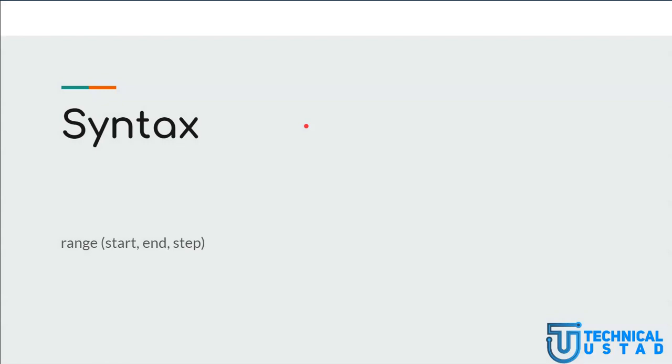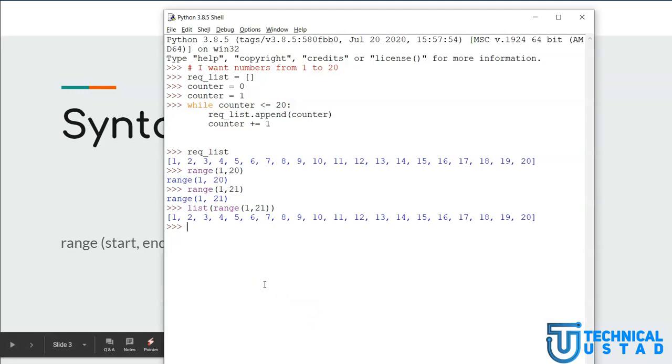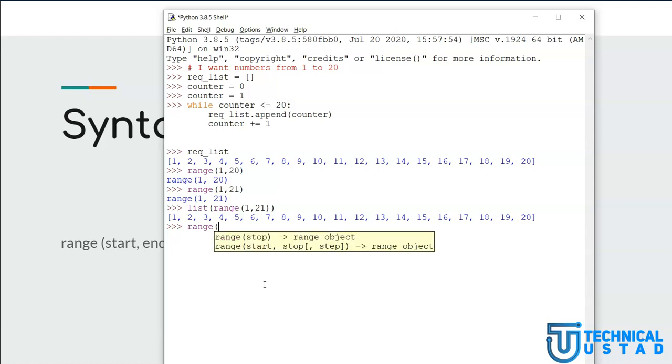The syntax of the range class clearly displays the start, the end, and the step. What does this step imply in the range class? To actually see what it implies, let us take an example. We say range starting from 1 to 21, but this time with a step of 2. So what does this mean? Let's wrap this in